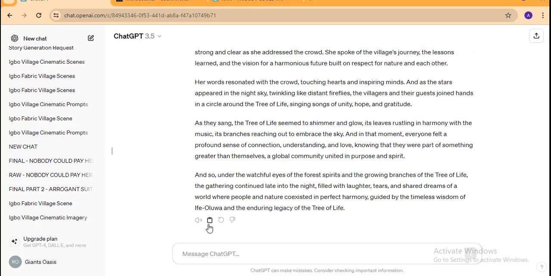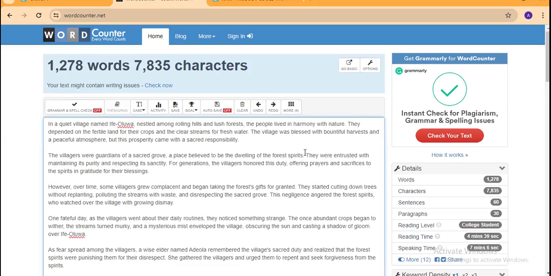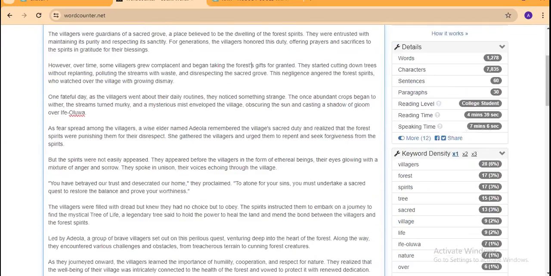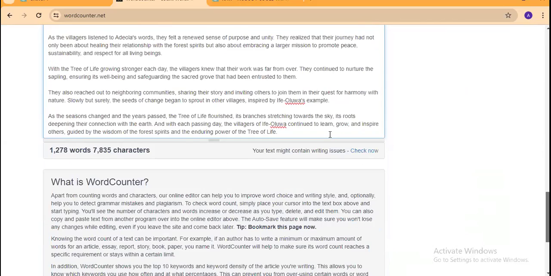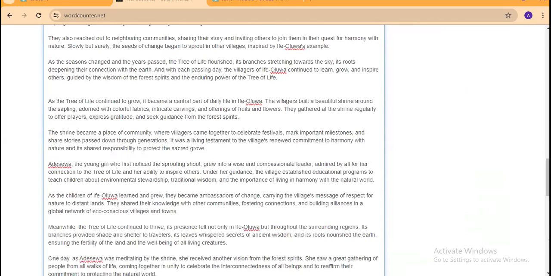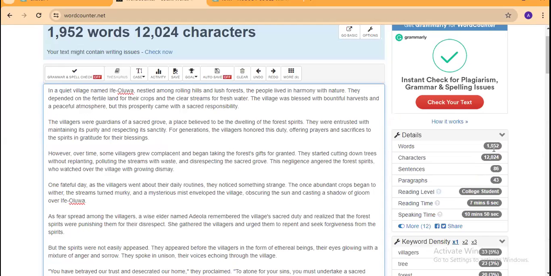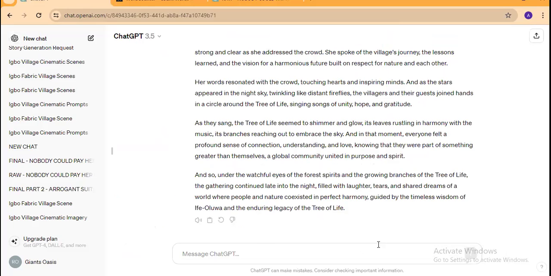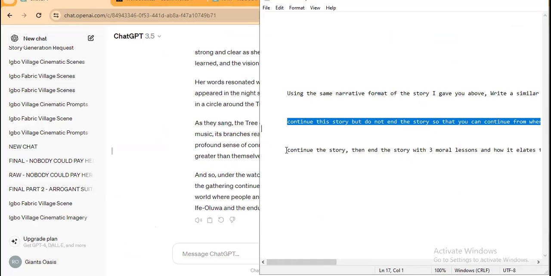Okay, so we go ahead and click on copy. Now that we've copied that, we go back to the word counter and add it to the already existing total number of words. So I'm going to go back to this place and paste it there. So we now have a total of 1,952. So this is definitely more than 10 minutes, even beyond the 8 minutes benchmark we are targeting. So you can see we've had only 3 instructions or prompts that ask ChatGPT to continue the story, and we've generated close to 2,000 words.